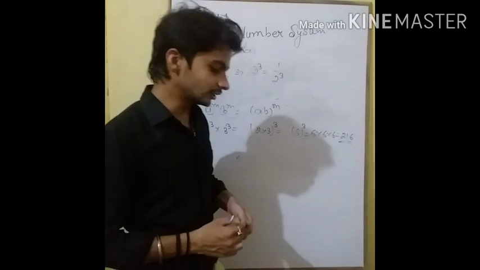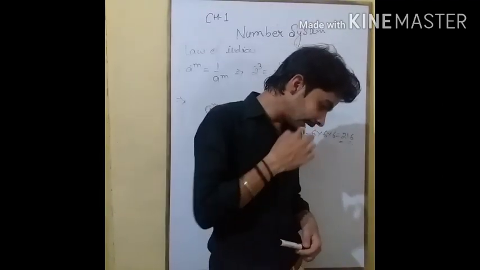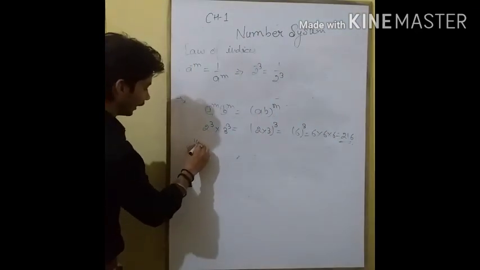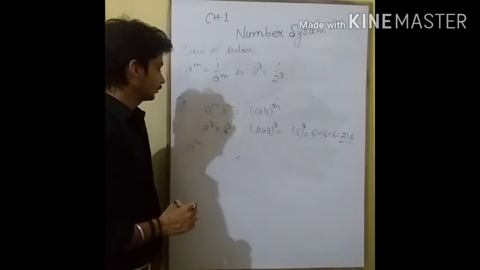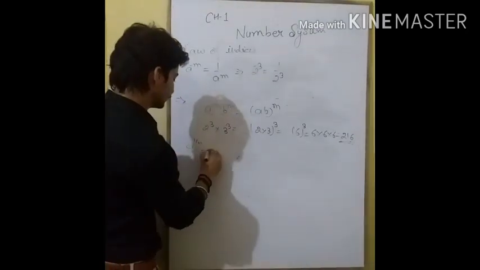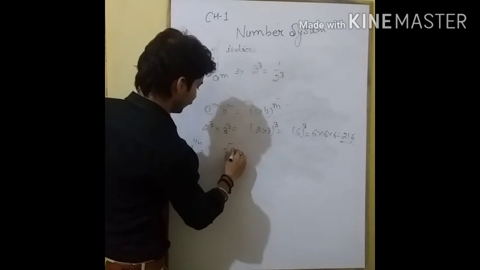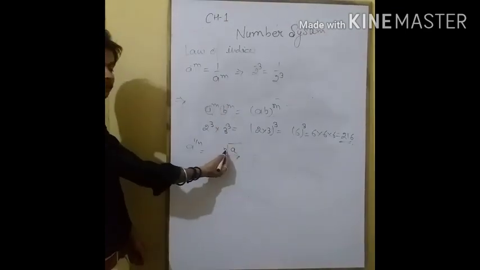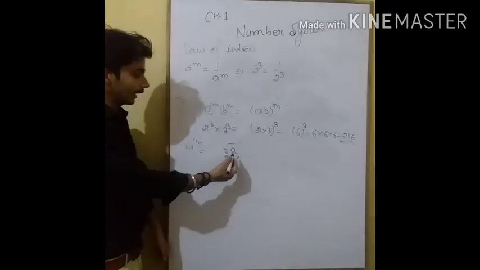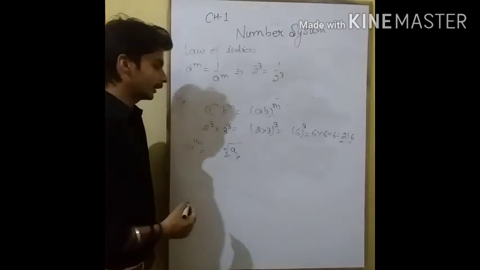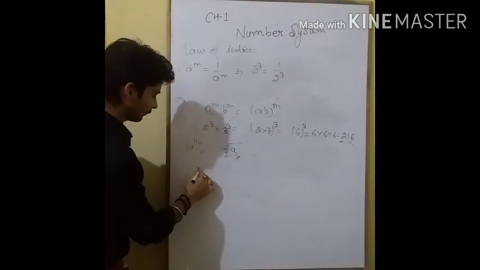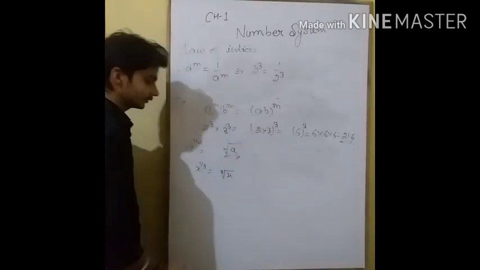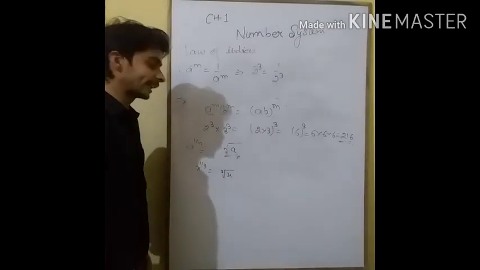So this is your law of indices. In this way, the next law is a to the power 1 upon n. A to the power 1 upon n is equal to the nth root of a. Here, we put the root sign with n on it, and show a inside the root. For example, if we have x to the power 1 by 3, then it will be the cube root of x.